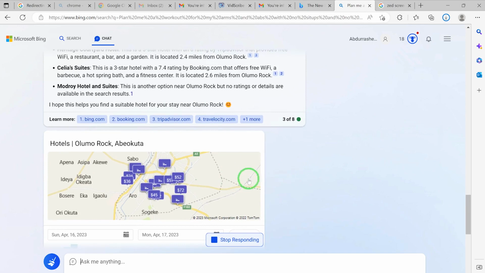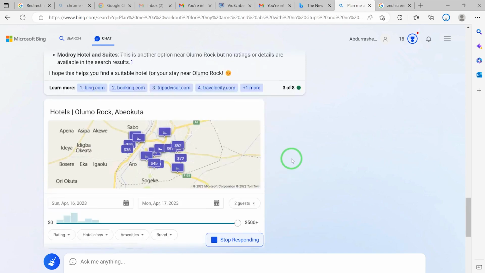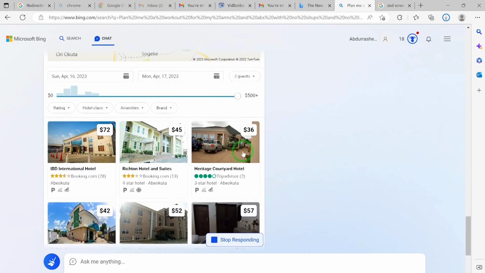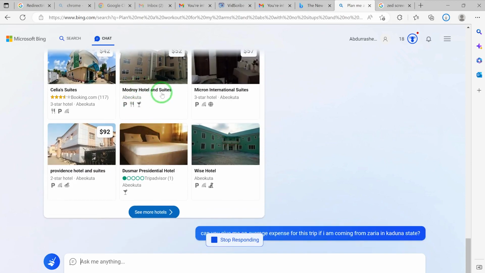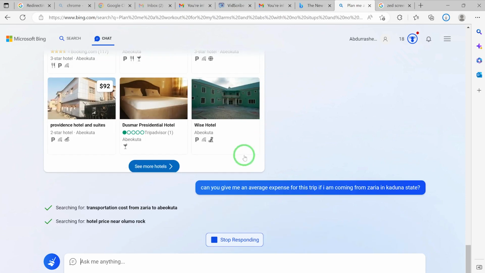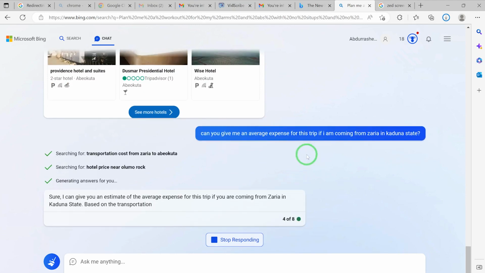So this is Olumo Rock. It has even given you the location and even the location of all the hotels around. Okay, so you can see even their pictures. It has populated them with their star ratings and all that. Okay, so let's say, can you give me an average expense? Yeah, this is the average response.